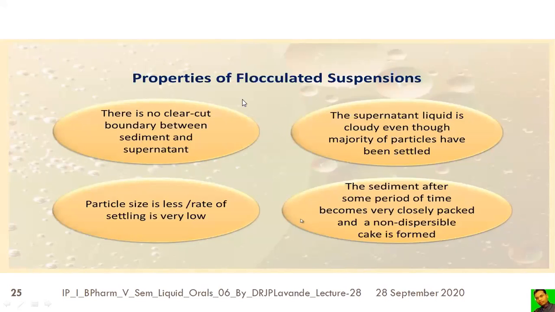So there is a correction in this heading. Here it actually means the deflocculated suspension. All these are the properties of the deflocculated suspension, because it has a slow rate of sedimentation, but once it settles, it forms a hard cake and is very difficult to redistribute.